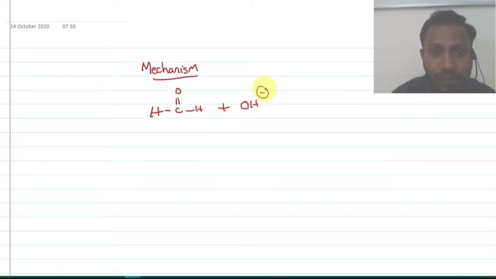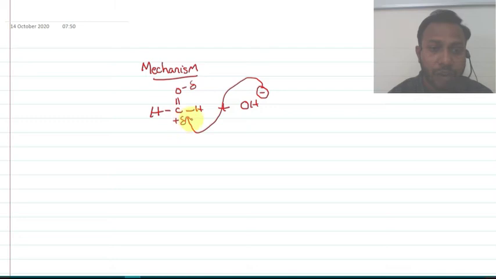What is the nature of the base? It is a nucleophile. This negatively charged nucleophile goes and attacks an electron deficient part in the reactant. Carbon is partially electron deficient, and oxygen is partially electron rich due to its electronegativity. So the OH minus group attacks the carbonyl carbon, forming H bond C bond O minus with H and OH.